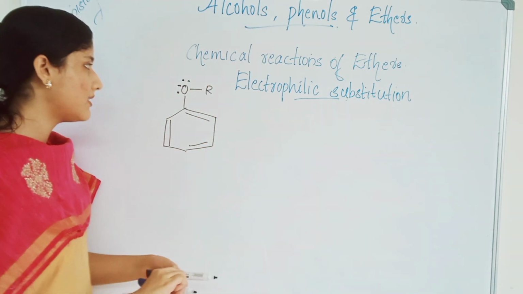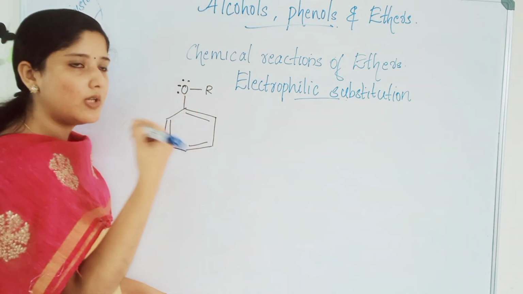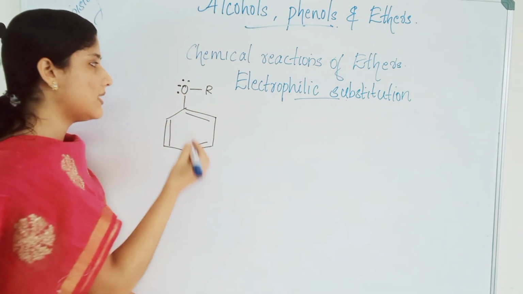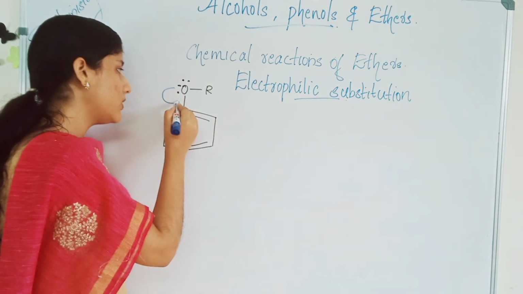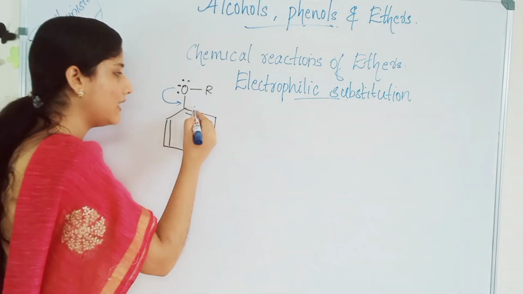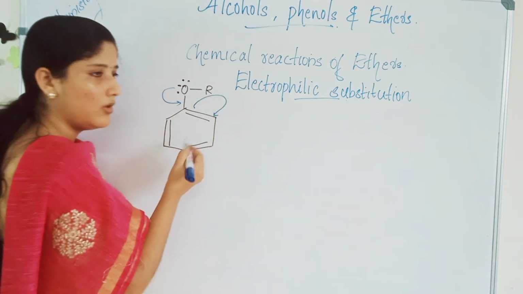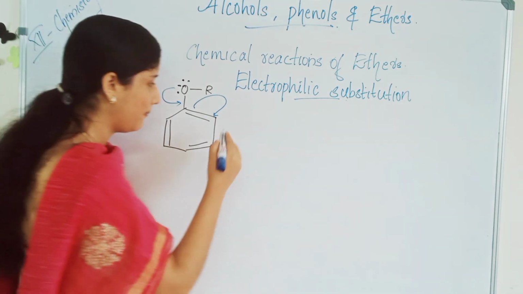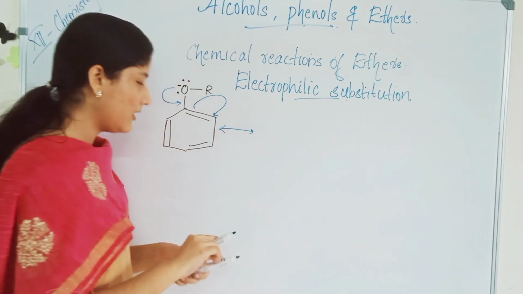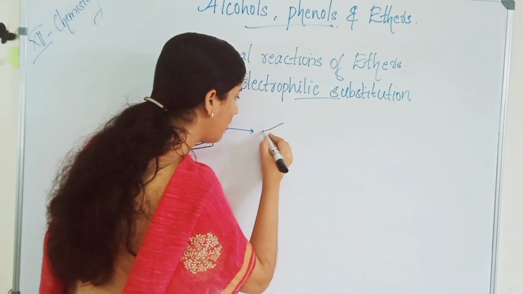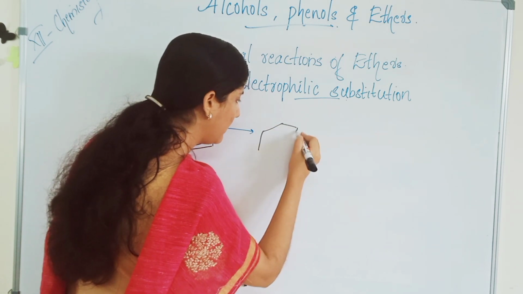So what happens is that it donates the lone pairs to the ring and undergoes delocalization. First the lone pairs will migrate to here and this double bond migrates to this carbon. So let's draw the resonance structure of aromatic ether.